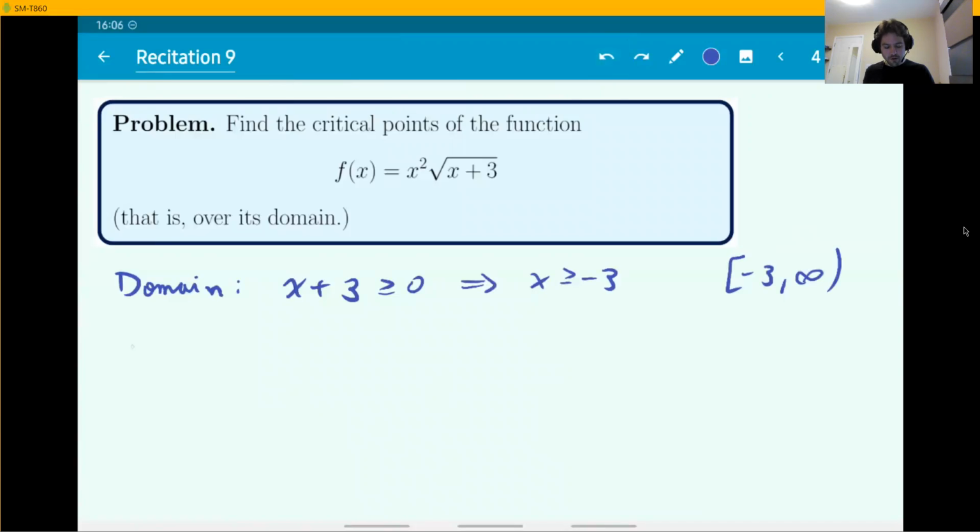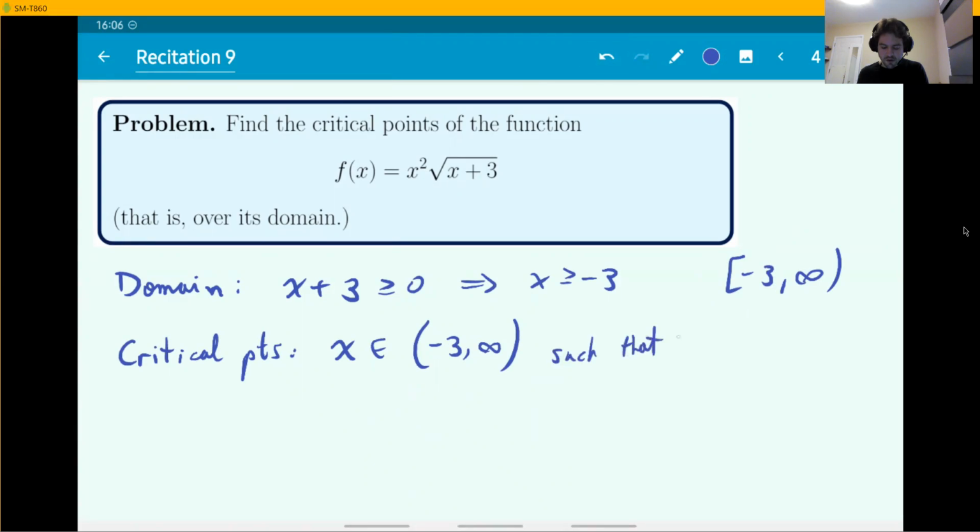All right, critical points, by definition, are points x inside of the open domain. So look at this, I am excluding the number -3 because by definition, critical points must be inside. So you never consider the endpoints. But anyway, they are points in there such that f prime is equal to 0 or f prime does not exist. This is what critical points mean. So we're going to be looking for those points for this function.